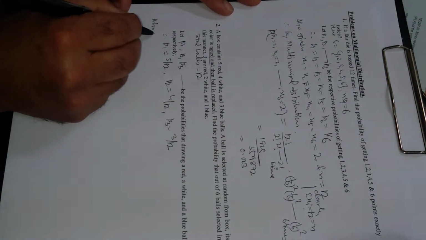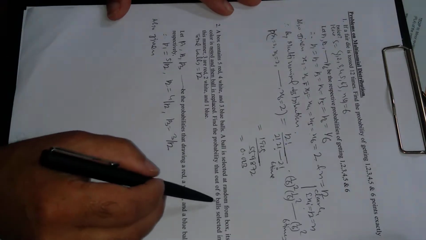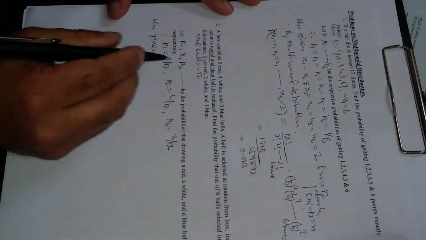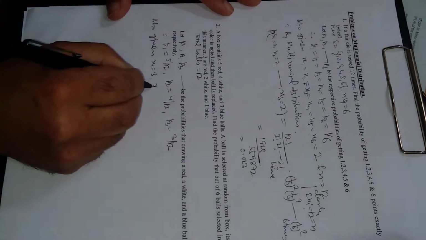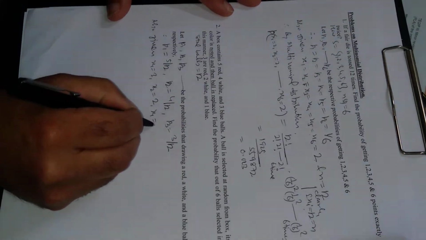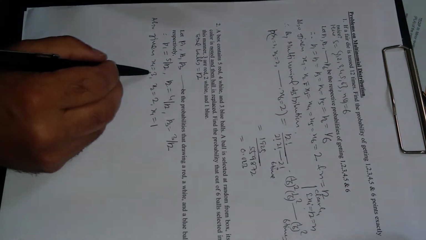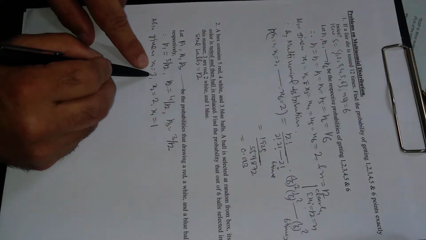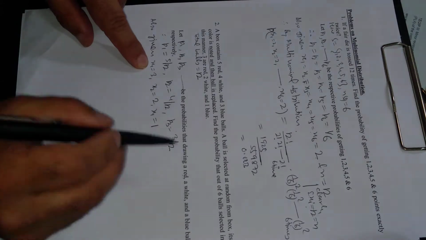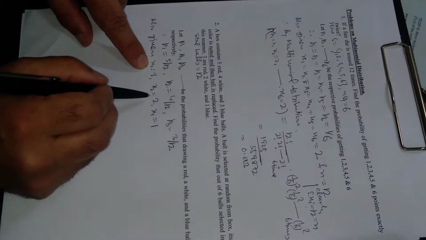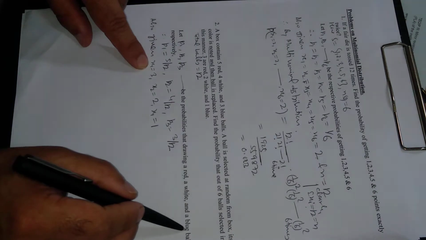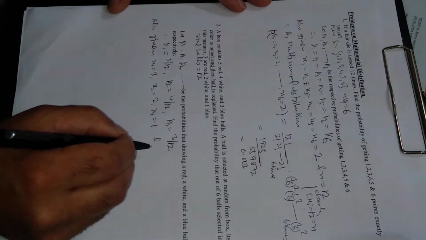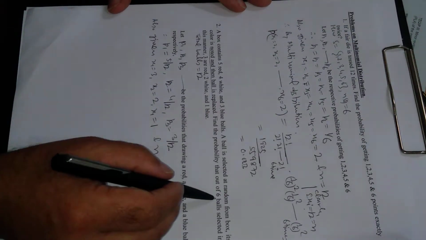Also given, because we have to select 6 balls, 3 are red, 2 are white and 1 is blue. So x1 is 3, x2 is 2 and x3 is 1. The first event, drawing a red ball, occurs 3 times. The second event, drawing a white ball, occurs 2 times. Drawing a blue ball occurs 1 time. And n is given to be 6.